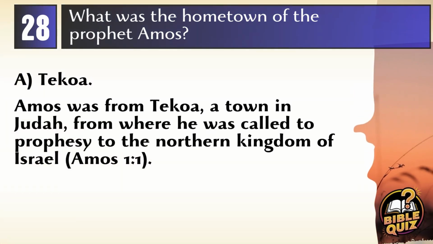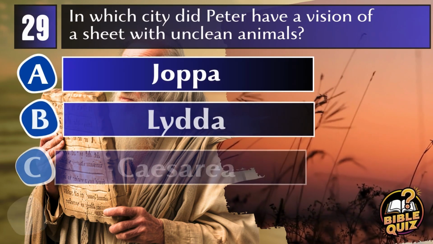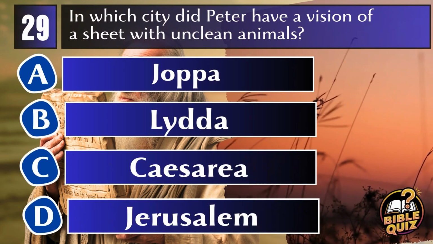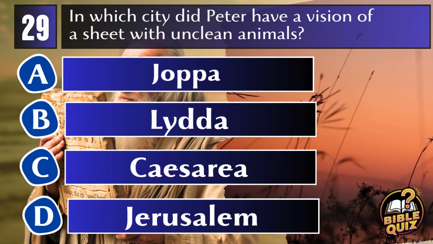Answer A. Tekoa. Amos was from Tekoa, a town in Judah, from where he was called to prophesy to the northern kingdom of Israel. Amos 1:1. Question 29. In which city did Peter have a vision of a sheet with unclean animals?